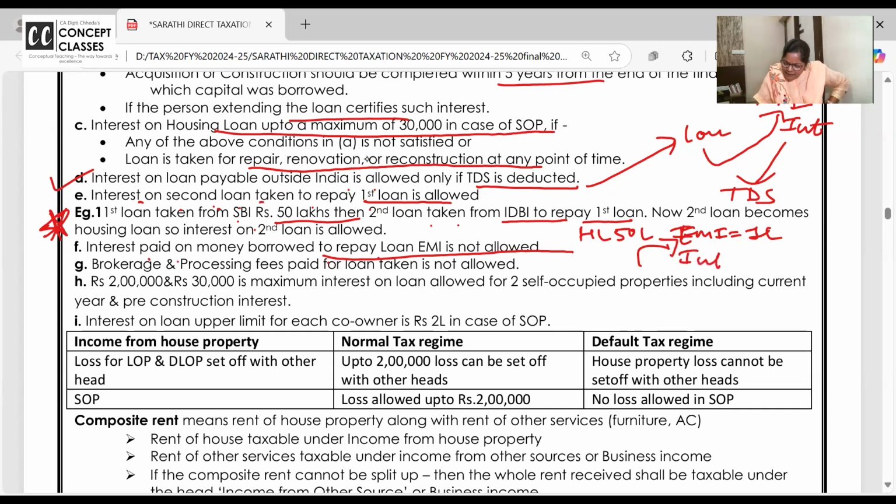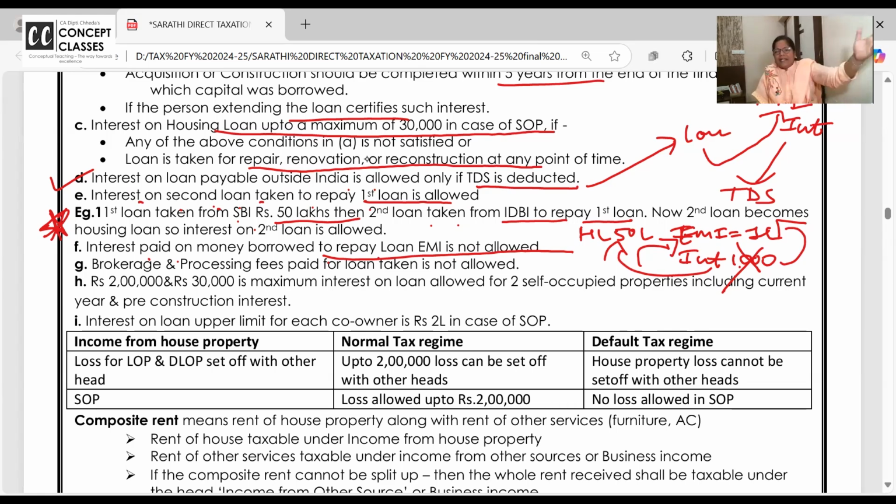And its interest is 1000. This 1000 is not interest on housing loan. This 1000 is interest on interest, I call it. My EMI or my loan repayment is 1 lakh. To repay that 1 lakh, I took a loan from my friend.